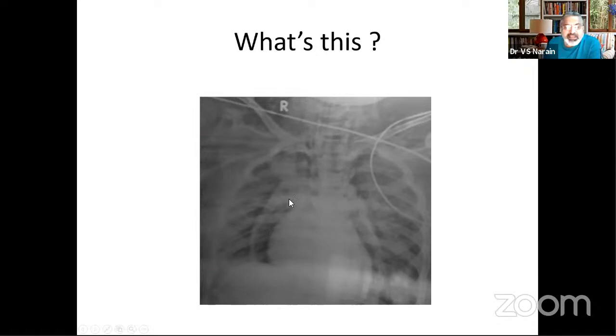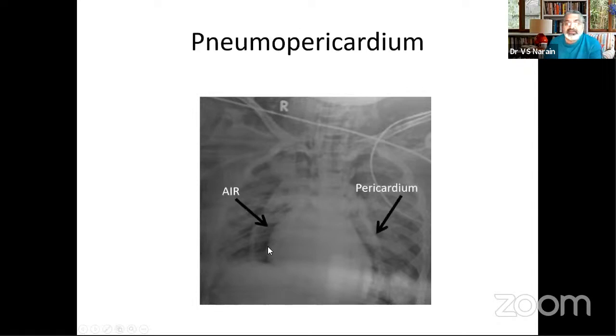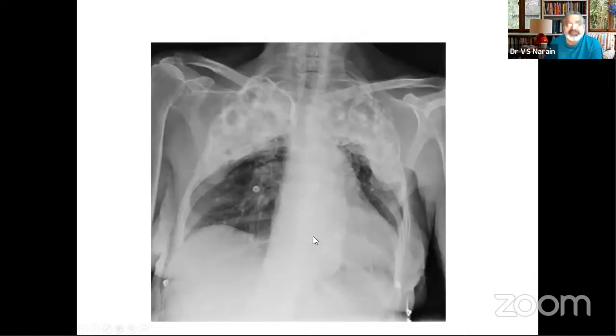But this we used to see in our times when we used to tap the pericardial effusion and put some air into the pericardial cavity, and thereby you would look at the thickness of the pericardium also. In our times when you did not have echo and CT available, all that we had was to inject air into the pericardium while draining. This could have been accidental, and it could have been done purposely so as to measure the thickness of the pericardium. And this, of course, is a pneumopericardium produced intentionally to look at the pericardium.